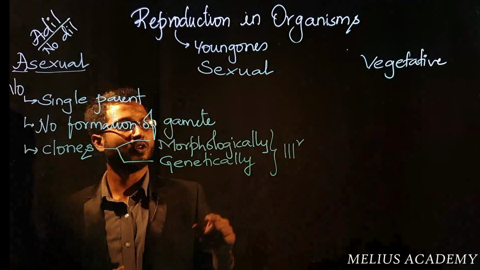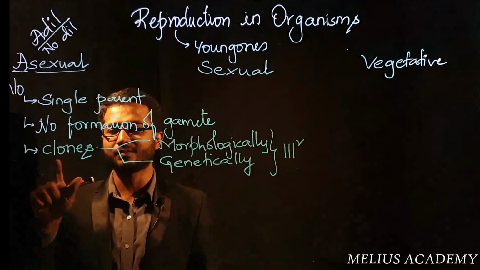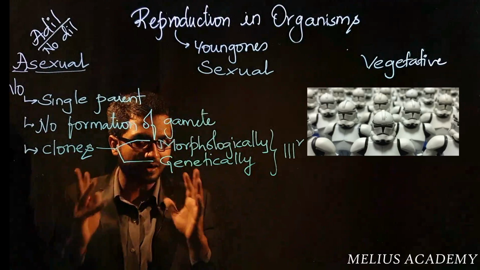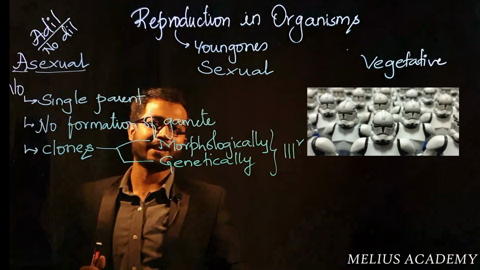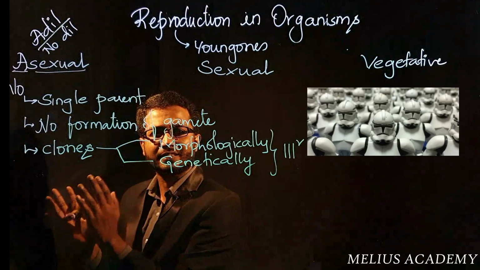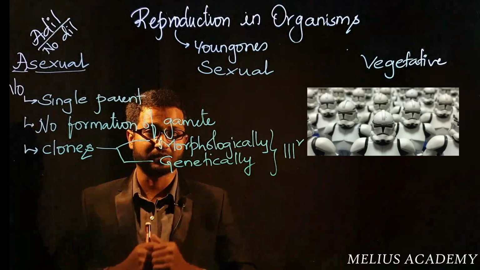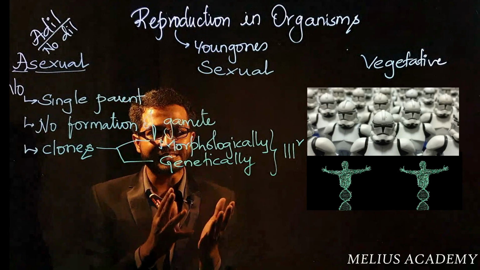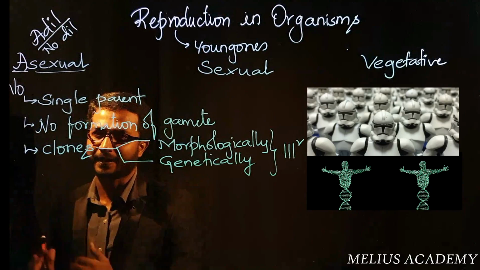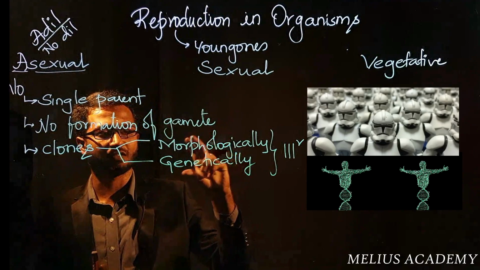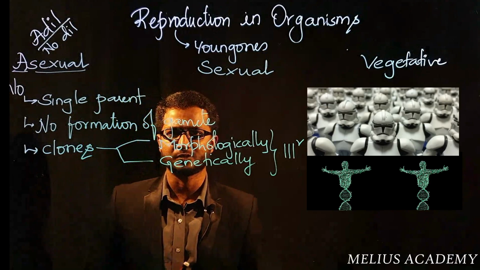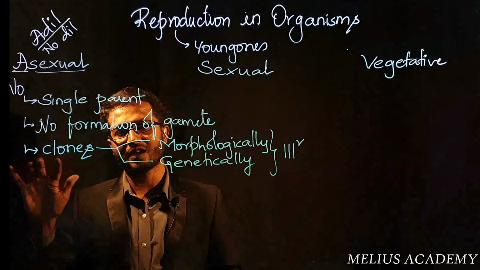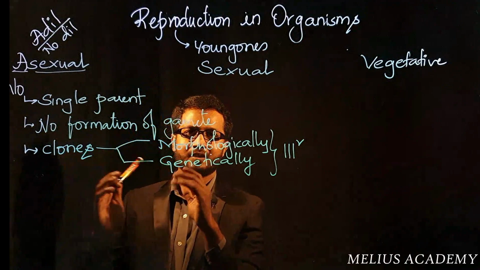Morphology means external appearance, outside look. An organism reproducing by asexual means would exactly look like its parent in external appearance. The genetic makeup of the organism is also the same, so the genes are an exact copy of the parent. Such an individual is known as a clone. So organisms who reproduce by asexual means will always form clones. This is about the general introduction.